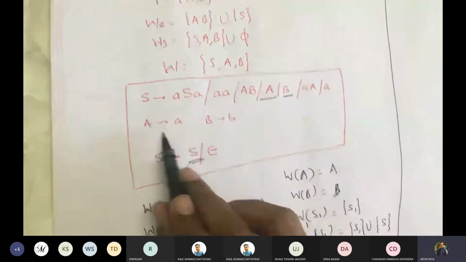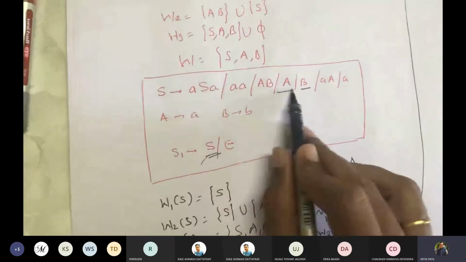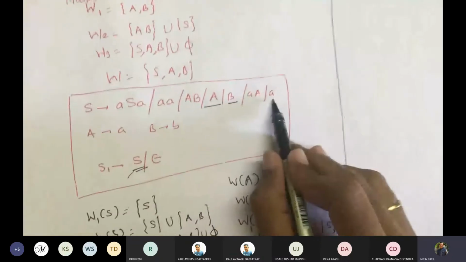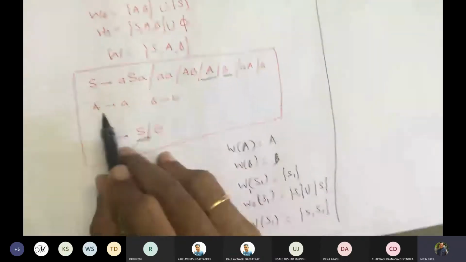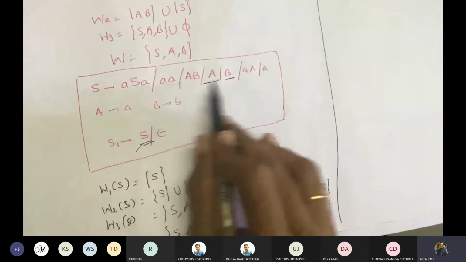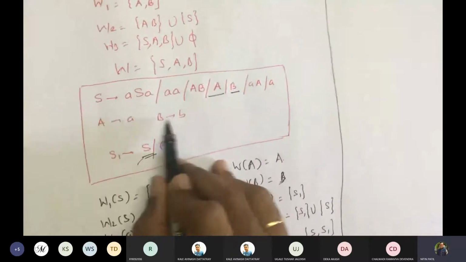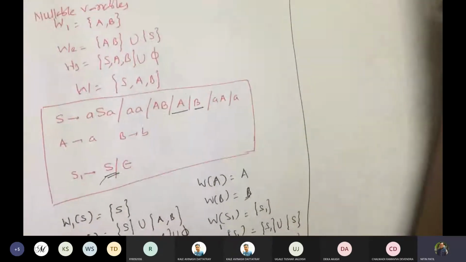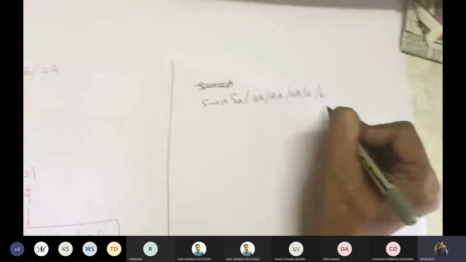Fine. Now as S gives A is there, it is already there, so no need to write it again. B gives B, so S gives B. So I will write S gives B directly here.